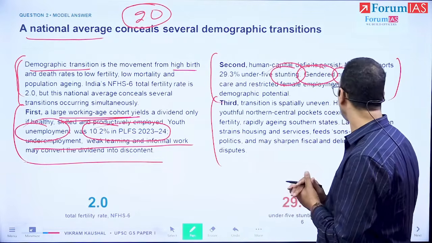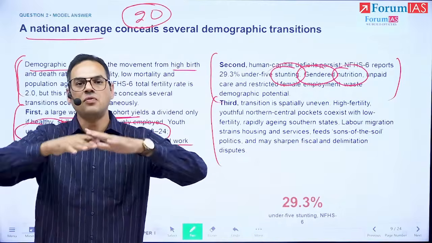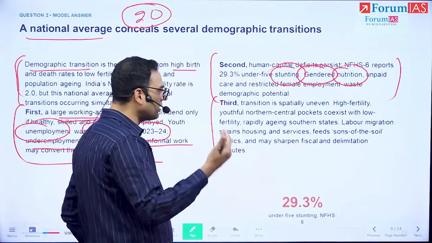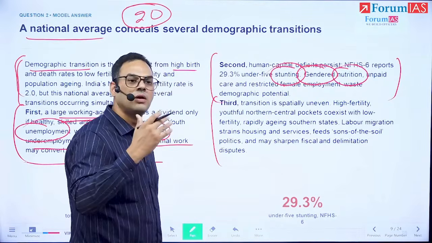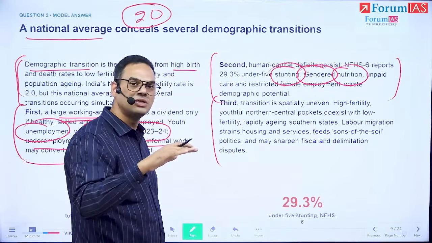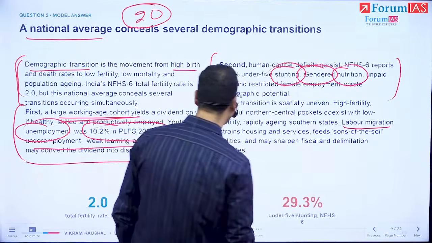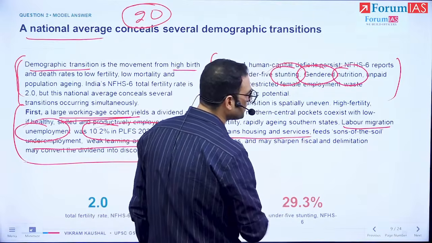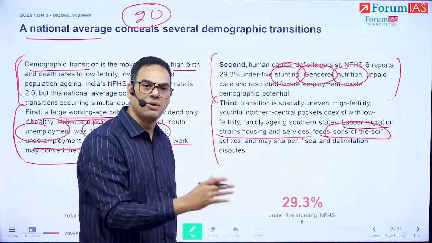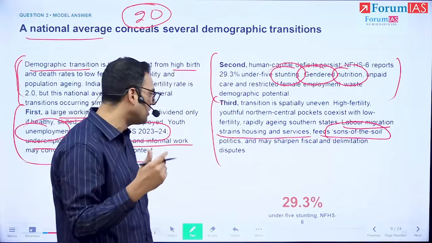Next, the third paragraph: we've said that there are different stories going across different parts of India. Between north and south, there are different numbers of youth. Southern India is experiencing faster fertility decline, and this is leading to labor migration, strains in housing and services, and son of the soil politics, like for example, Maharashtra only for the Marathis or Bengal only for the Bengalis, and such currents in multiple states.